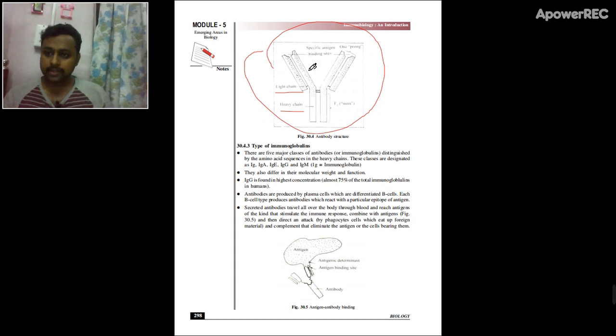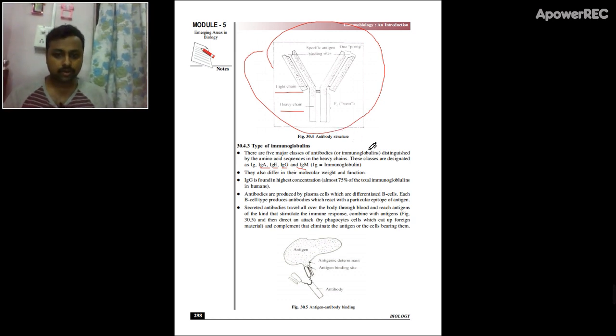Immunoglobulin is nothing but antibodies. There are various immunoglobulins: immunoglobulin A, E, G, and M. But the most common ones are immunoglobulin A and immunoglobulin G.